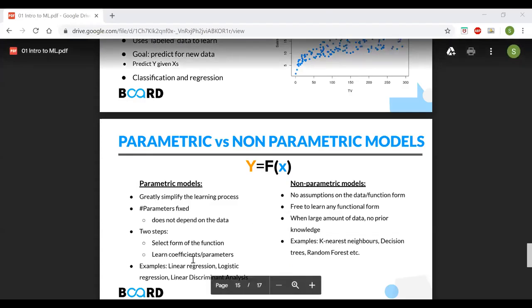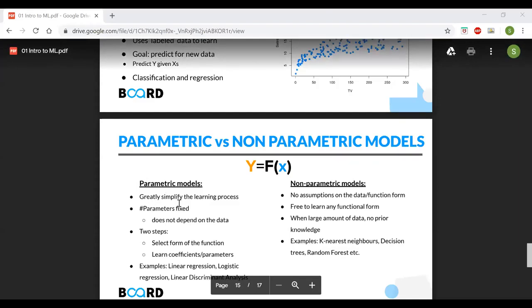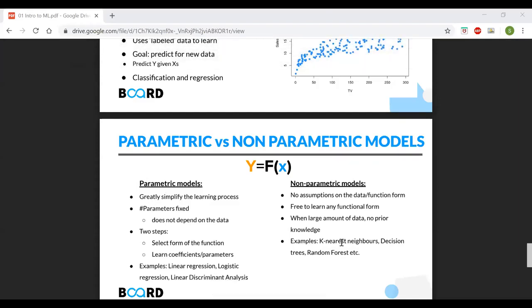We'll be talking about linear regression, logistic regression, and other things as part of the course, which come under parametric models, and similarly k-nearest neighbors, decision trees, and random forest, which come under non-parametric models. A parametric model is one that has already learned the parameters based on some data it has seen. So even if new data comes, it won't change its decision. Now it has already made up the rules, so it will not change. But a non-parametric model is not like that. It will change itself based on the data that is coming at any point of time.